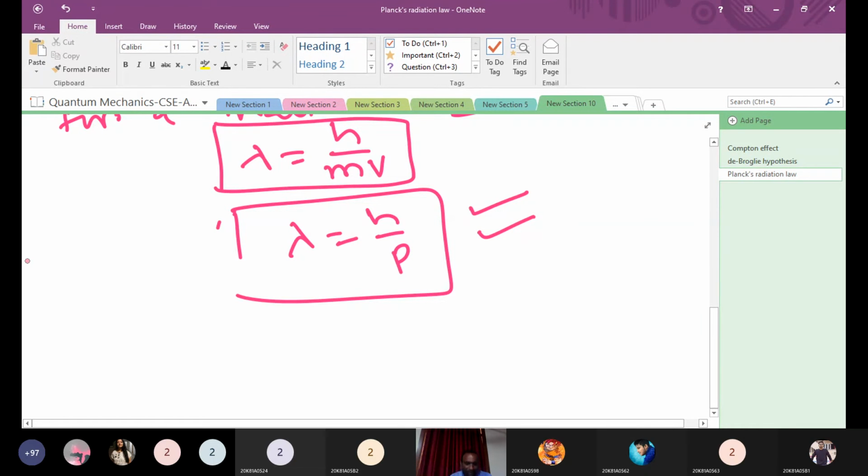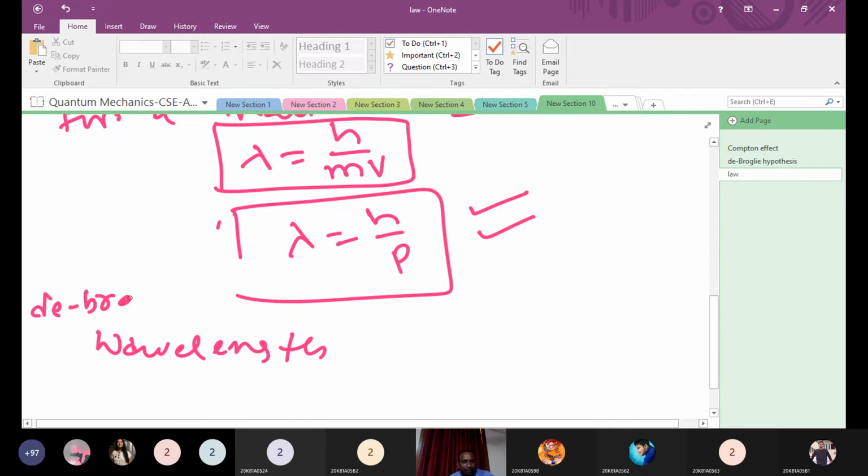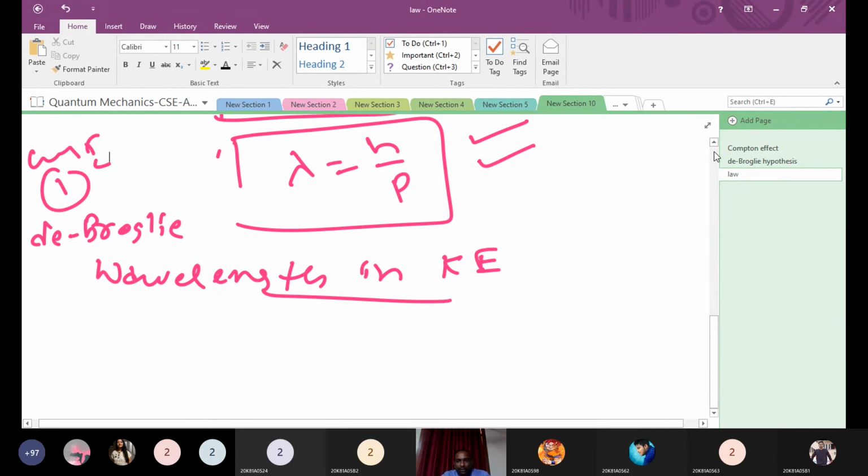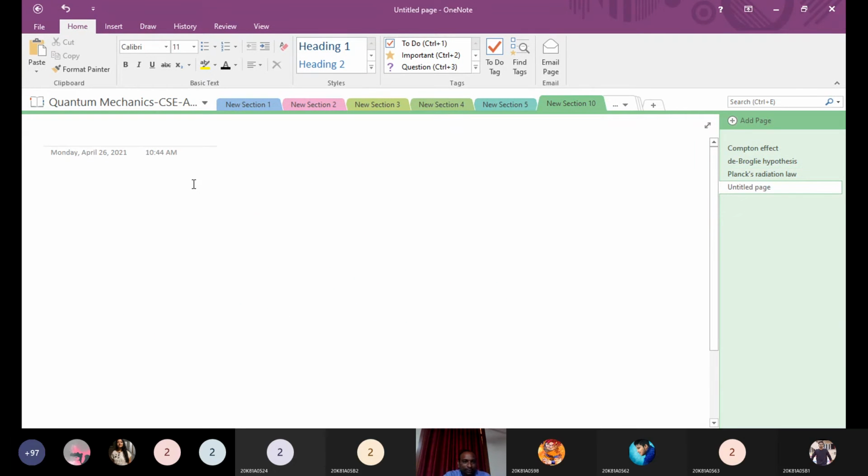Next we will solve in three special cases. Case one: the de Broglie wavelength in terms of kinetic energy. I will take a new page. Case one, in terms of kinetic energy.